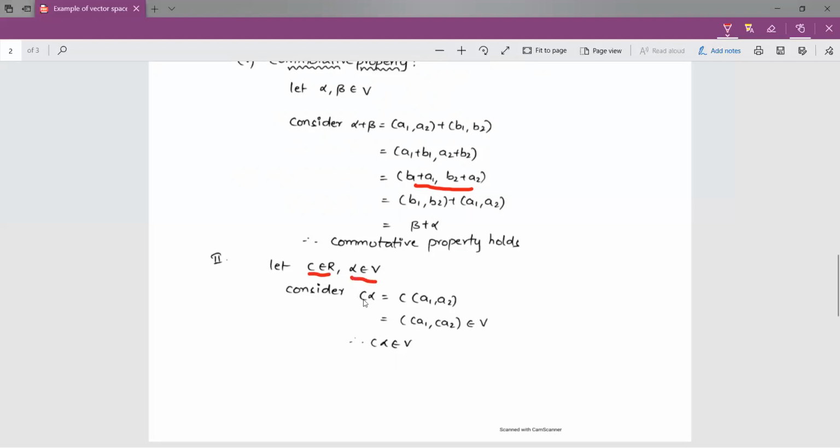So if you multiply c alpha, that c alpha should belong to B. What we have to say? So I consider c alpha. So c alpha is equal to c into (a1, a2). Once again, by the definition of scalar multiplication, we can write it as (ca1, ca2). Since a1, a2 belong to capital R, (ca1, ca2) should also belong to capital R. Whenever (ca1, ca2) belongs to capital R, that ordered pair should belong to capital B. So this is nothing but c alpha. c alpha belongs to capital B. So this is the second condition in the vector space definition.